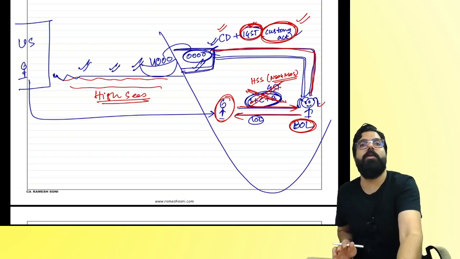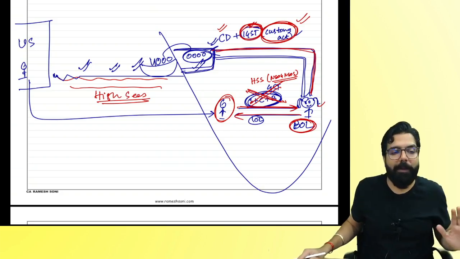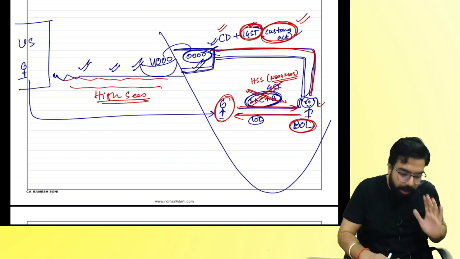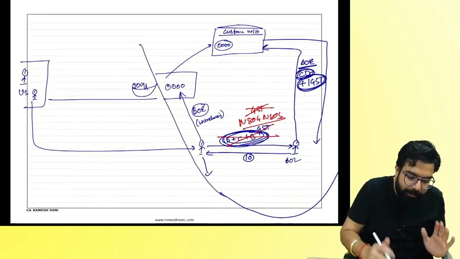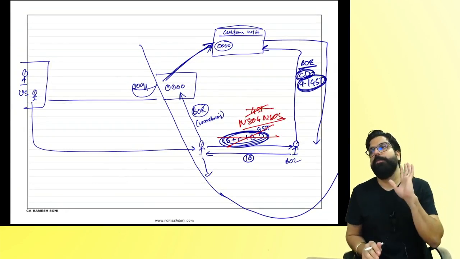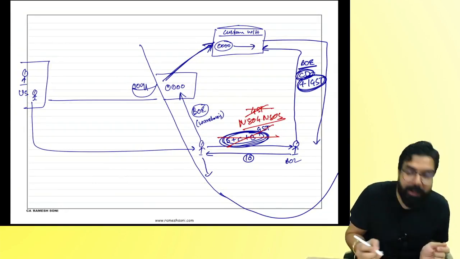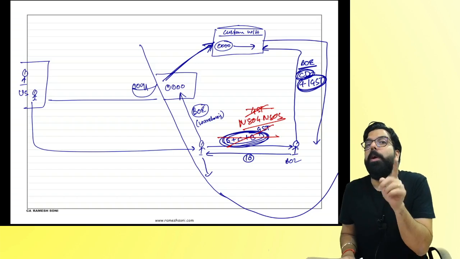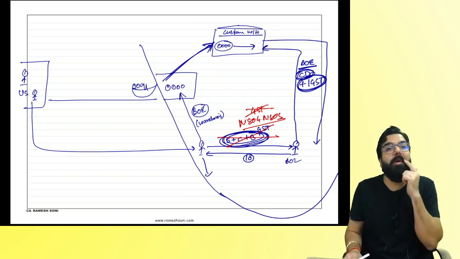Then this is known as what, everyone? High seas sale. High seas sale pe will GST come or no GST? No. But in the second example, you cleared it from the custom port and put it to the warehouse, custom warehouse. And then you sold it to another person. Then this is known as what, everyone? Bond to bond transfer. Sir, why bond to bond transfer?